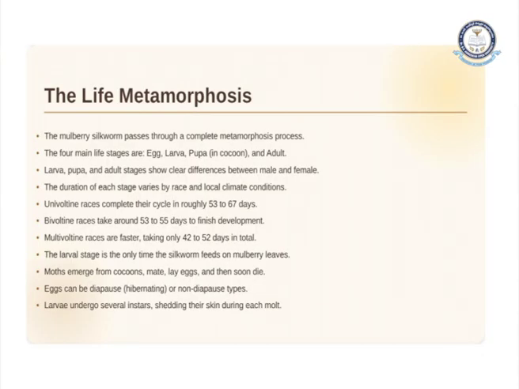That means the mulberry silkworm passes through a complete metamorphosis process. What is a complete metamorphosis process? That means there are 4 main stages, that is egg, larva, pupa and adult. The larva, pupa and adult stages show clear differences between male and female.